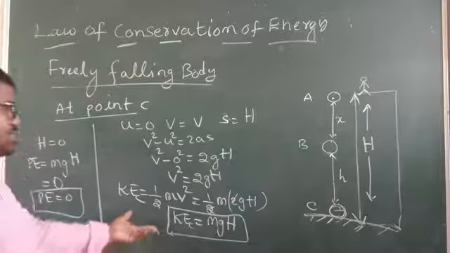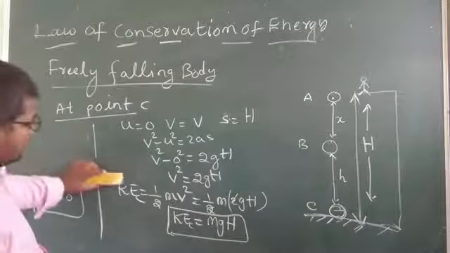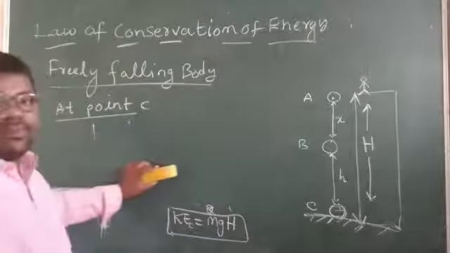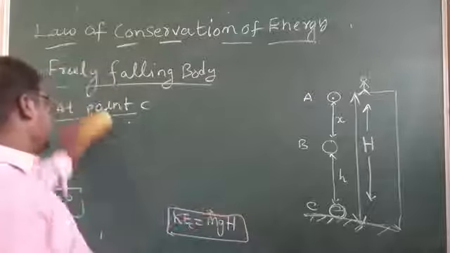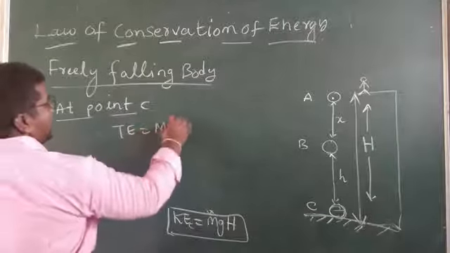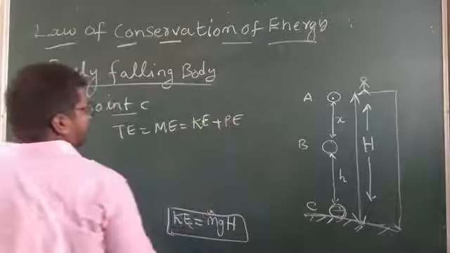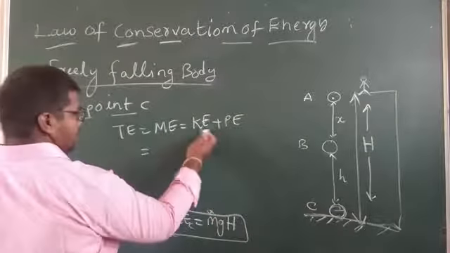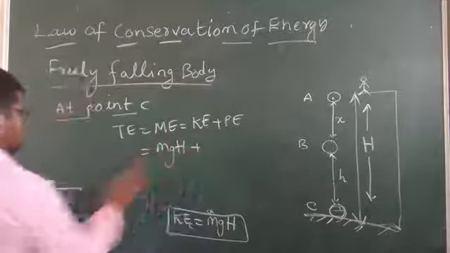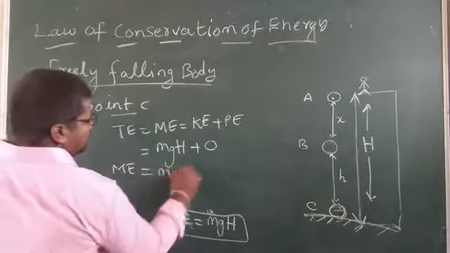See here at point C, the total energy at point C. What is total energy or mechanical energy? The sum of the potential and kinetic energy is called total energy. Total energy or mechanical energy is equal to kinetic energy plus potential energy. Kinetic energy is mgH and potential energy is 0. Then mechanical energy is equal to mgH. Equation 3.